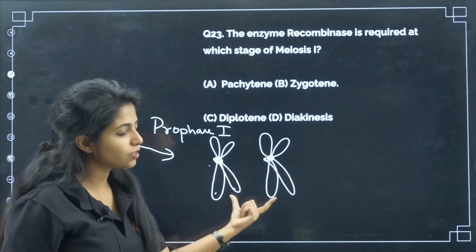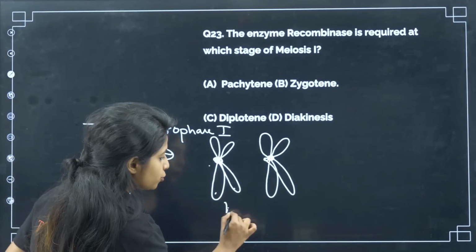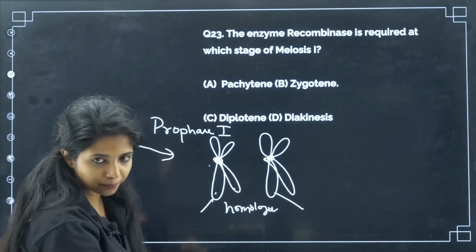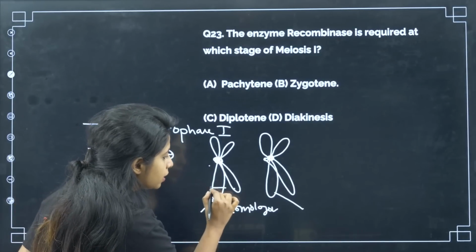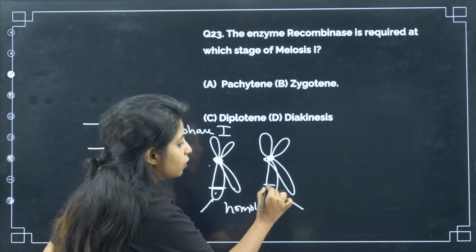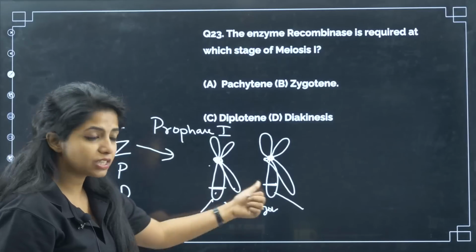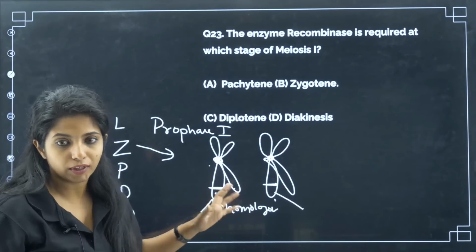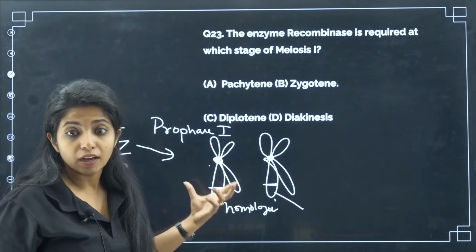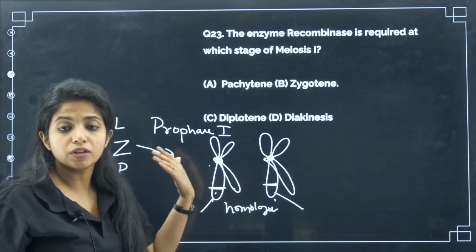So what do you call these chromosomes? These 2 chromosomes, homologous chromosomes. Why homologous chromosomes, ma'am? Because this you got from your amma, this you got from your appa, right? Now over here, in this particular location, you will have a gene coding for height. Here also you will have a gene coding for height. So these are known as homologous chromosomes. Now these genes can be different. It can be capital T, this can be small t. That's not an issue. But at least they have the same type of genes, coding for the same character at the same location. These are known as homologous chromosomes.